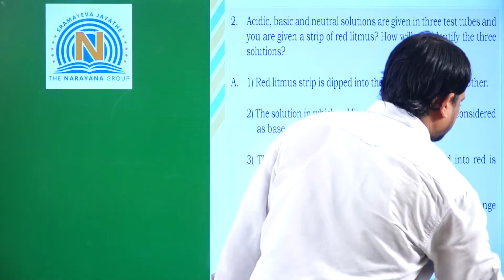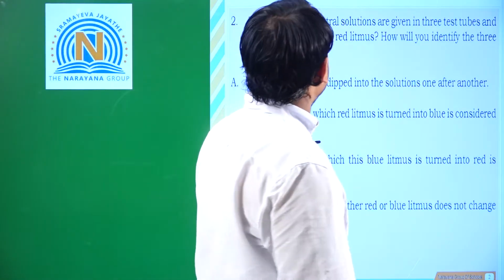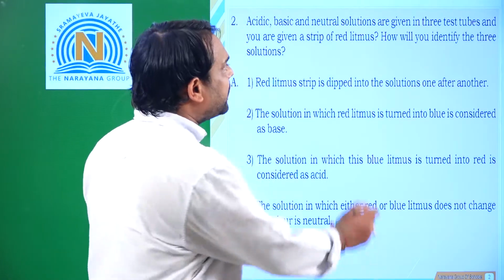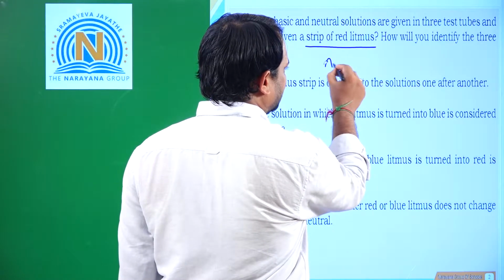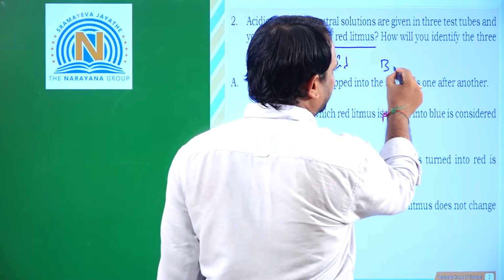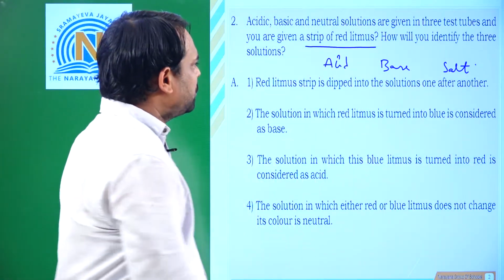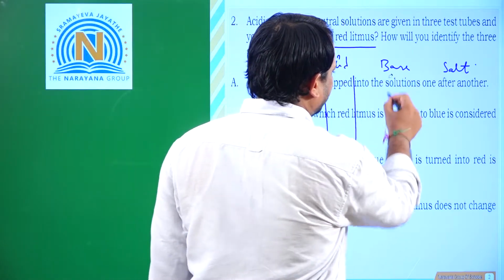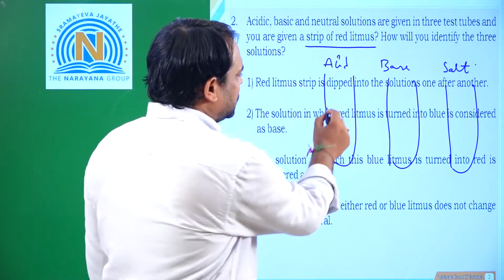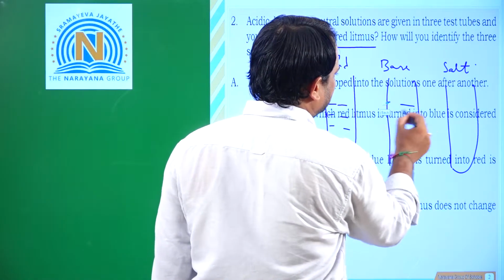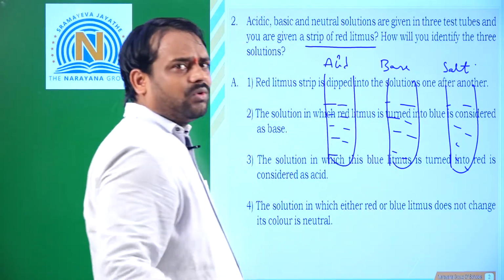And next, acidic, basic and neutral solutions are given in 3 test tubes, and you are given a strip of only red litmus. So I have 3 solutions. One is an acid, one more is a base, and one more is a salt. First the acid solution, next a basic solution, and a salt solution. So what happens? I have only one red litmus.